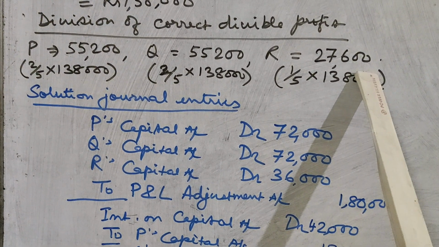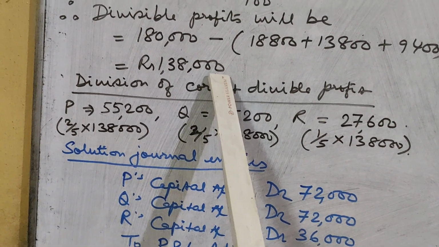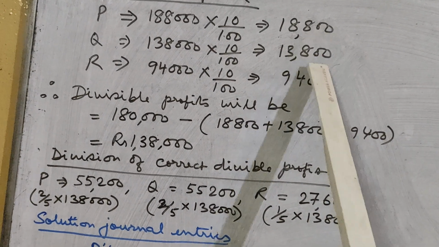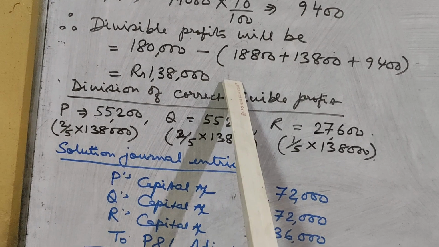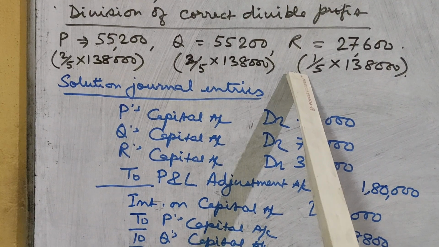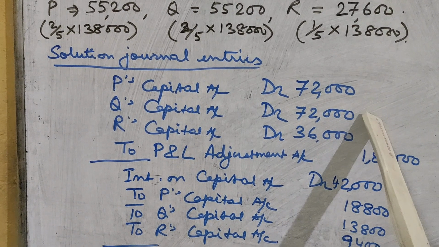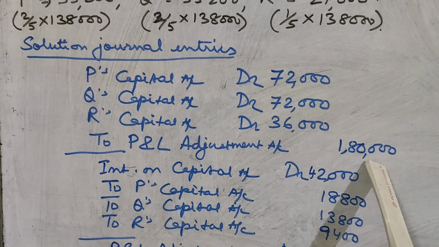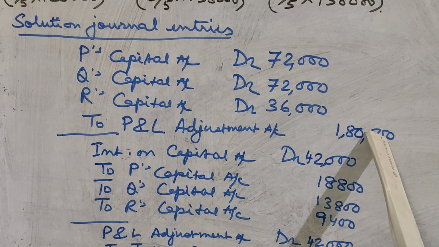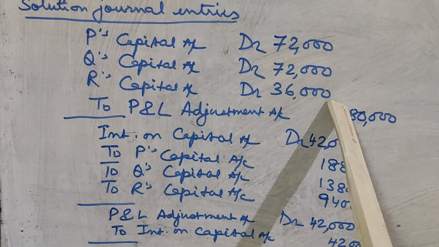So here we are first finding out the correct divisible profit, that is 1,38,000, after subtracting the interest on the capitals which we have to provide to P, Q and R. And then that correct divisible profit we are distributing between P, Q and R in their profit sharing ratio, that is 2:2:1. Now if you look at the journal entries which we have to pass, first of all that 1,80,000 which was distributed between P, Q and R in the ratio of 2:2:1, 72,000, 72,000 and 36,000, that we are going to cancel. How do we cancel?